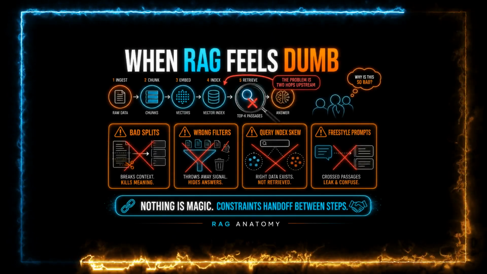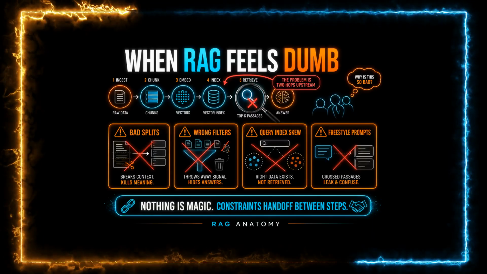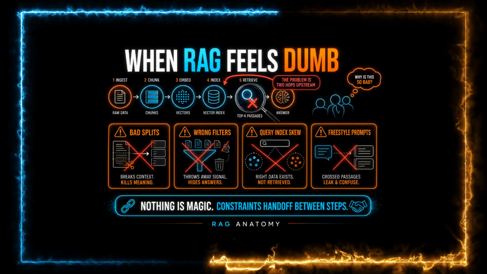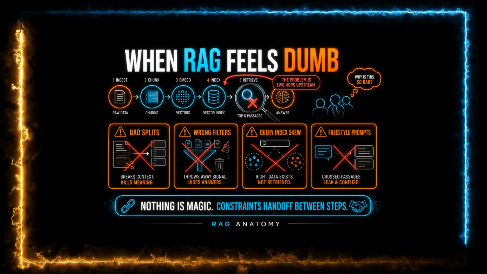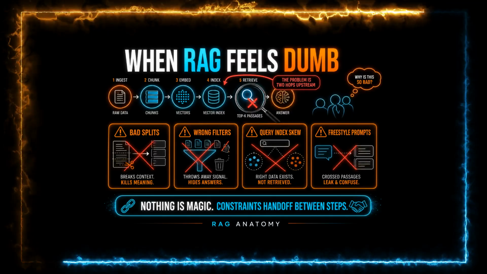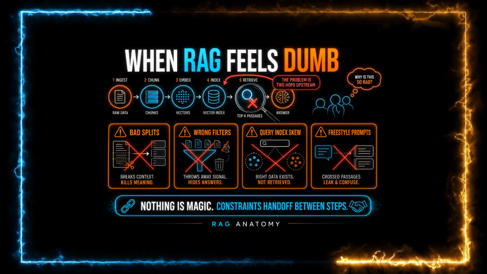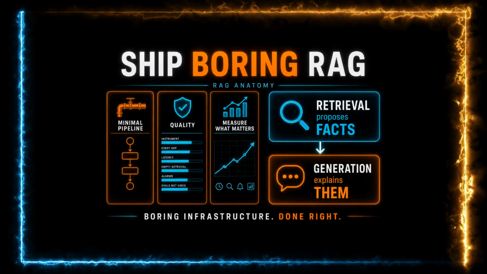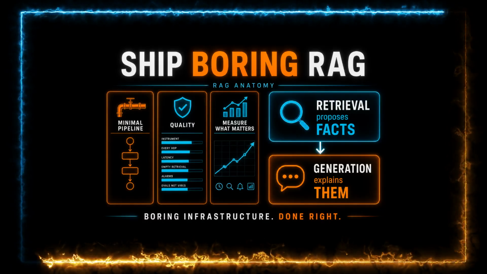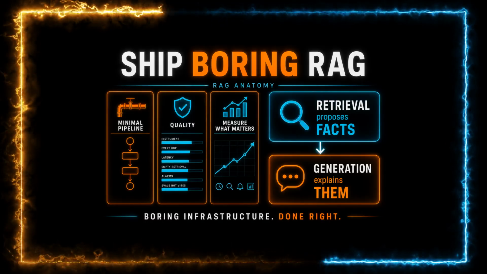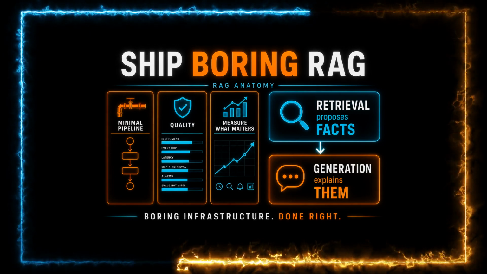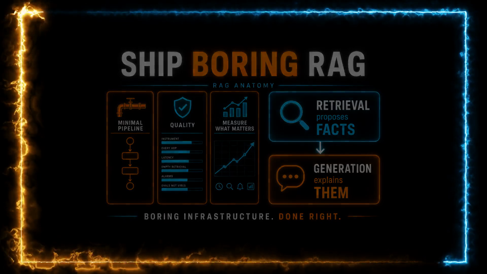Nothing here is magic. Each step hands constraints to the next. When RAG feels dumb, the failure is usually two hops upstream of where people look. Bad splits, wrong filters, query-index skew, or prompts that let the model freestyle past the passages. Ship the minimal pipeline that hits your quality bar. Instrument every hop, latency, and empty-retrieval alarms. Iterate with evals, not vibes. Done right, RAG is boring infrastructure. Retrieval proposes facts. Generation explains them.